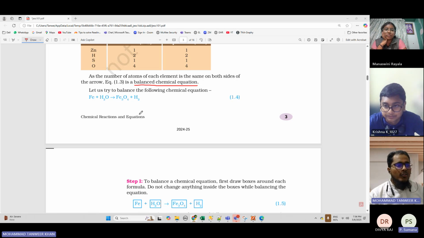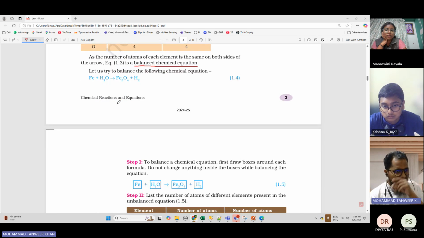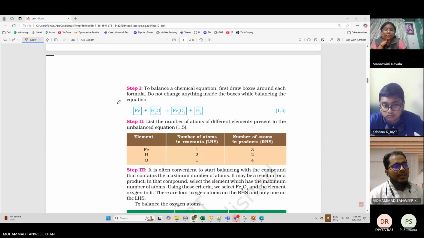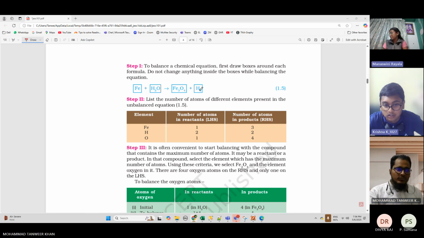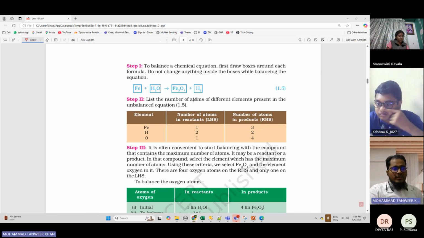Now, we will check whether this is a balanced equation or not. To balance the chemical equation, first draw boxes around each formula. Do not change anything inside the boxes while balancing the equation. First, you have to keep each and every reactant and product in a box. That is why you see they have drawn a box here. Got it? Yes, sir.